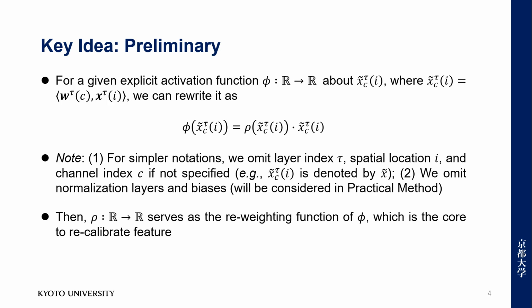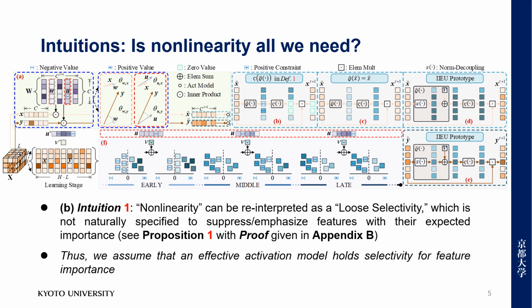Here we first formalize the basic notations, which help to clarify our idea. For a given explicit activation function phi, we can rewrite it as follows. That is, rho is the derivative function of phi, which is squared to recalibrate features. We rethink nonlinearity from MCDM.